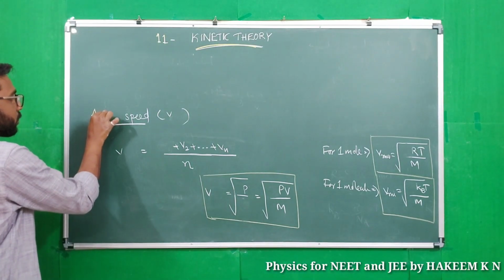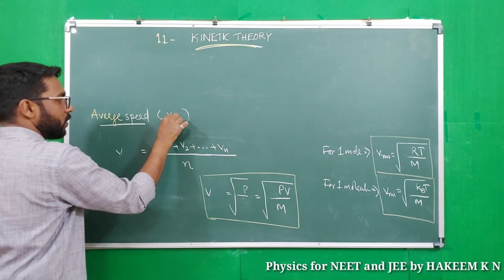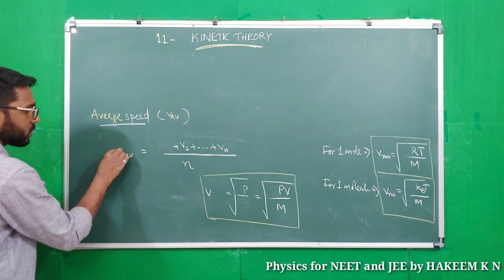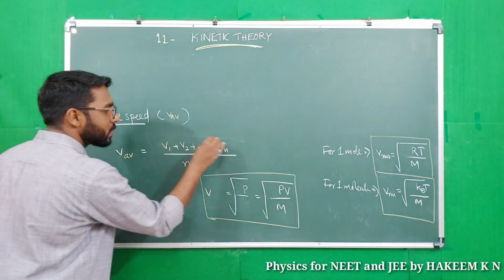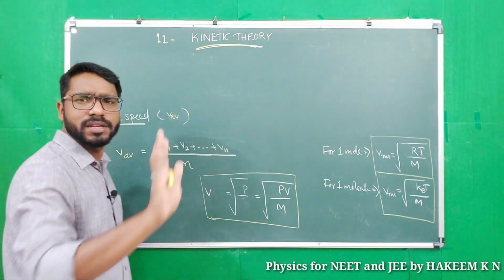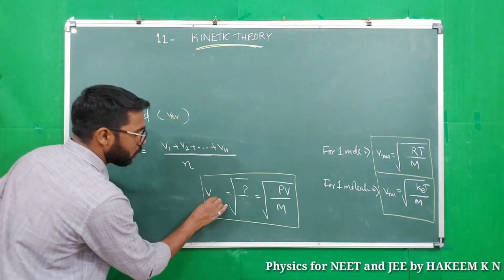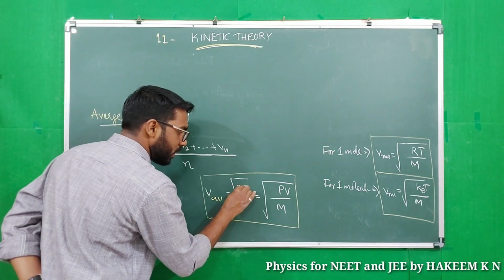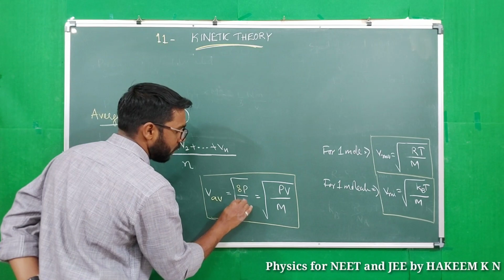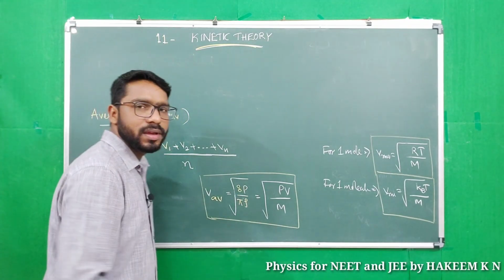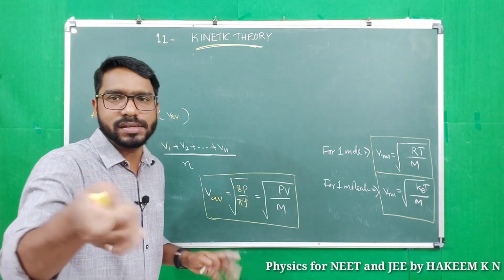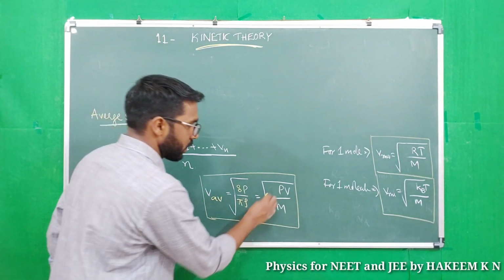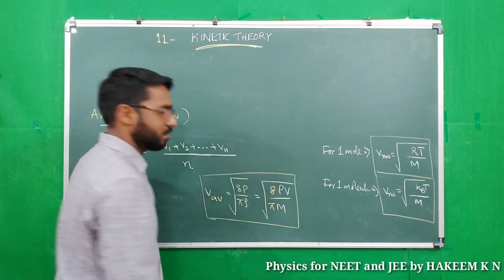Average speed, VAV. Average speed means average of the speed of gas molecules. So V average equal to what? V1 plus V2 plus etc. plus Vn by n. Mean speed or average speed, and it is found using the equation root of 8p by pi rho. Okay, instead of 3 in the square root of RMS speed, we will use here 8 by pi. Okay, 8 PV by pi m.